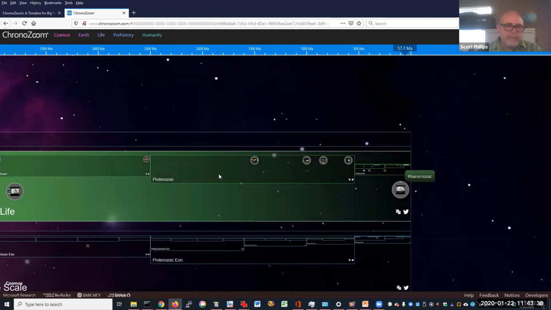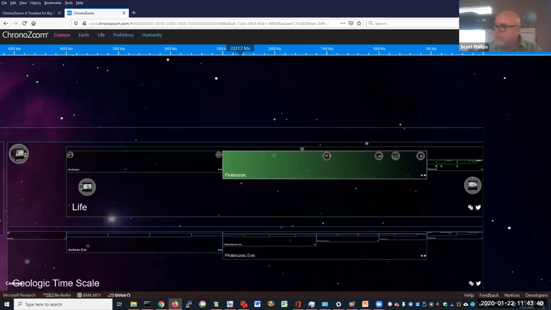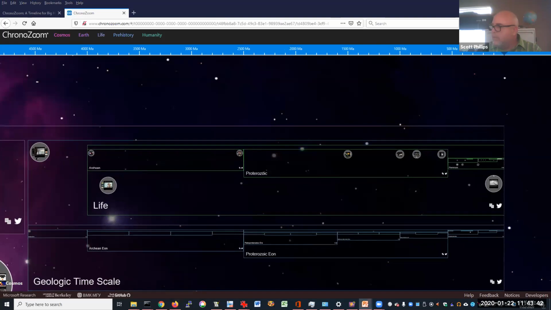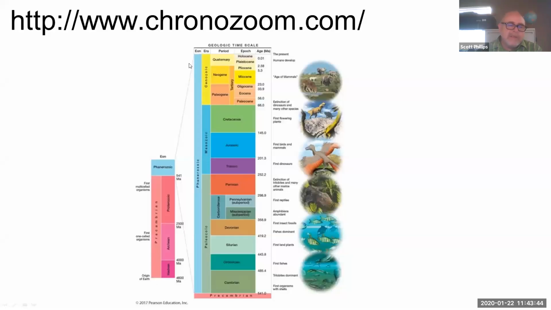It's just a tiny little bit. So when we see a figure like that, just bear in mind that it's not to scale. We tend to amplify the stuff that's more recent because it's stuff that we tend to find more evidence of, because processes have covered up much of the past.